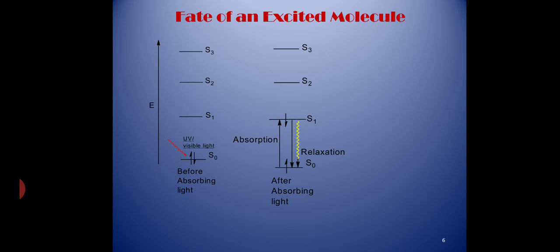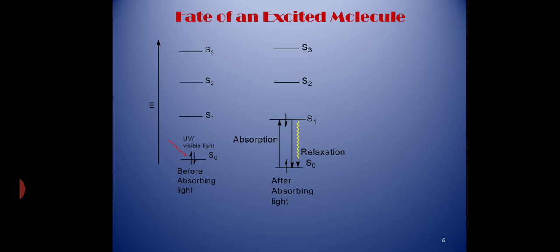Electronic transition occurs from ground singlet state S0 to excited singlet state S1 by absorption of energy. If the electron has sufficient energy, then it can go to higher energy states S2, S3 and so on. Note that during transition, the spin state of the electron does not change, and so the spin multiplicity remains the same. This transition is called singlet to singlet transition, which is an allowed transition.